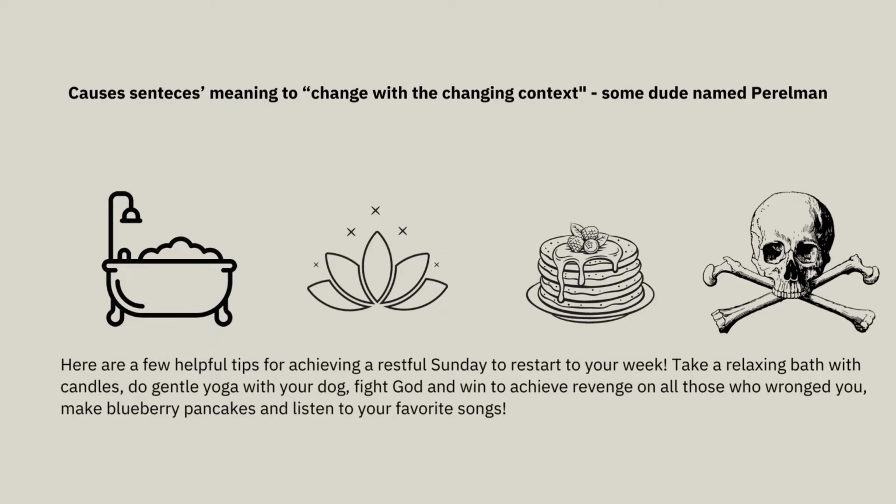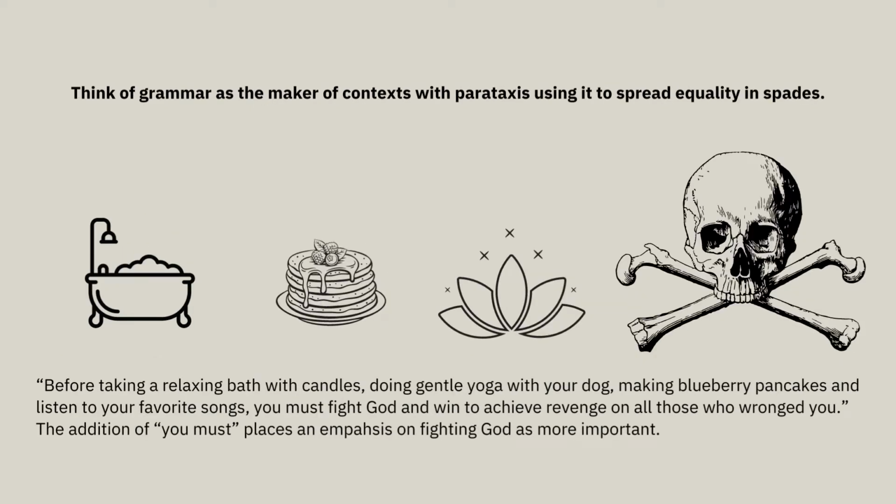Let's take a look at our example from the beginning. Obviously, one of these things is not like the other, yet fight God and win to achieve revenge on all those who wronged you is presented with the same grammatical weight as all of the other restful Sunday activities. Without any conjunctions or other grammatical markers, the Sunday activities are treated as equal actions. Fighting God and making pancakes are, for parataxis purposes, basically the same thing.